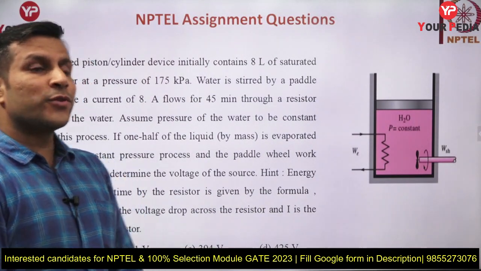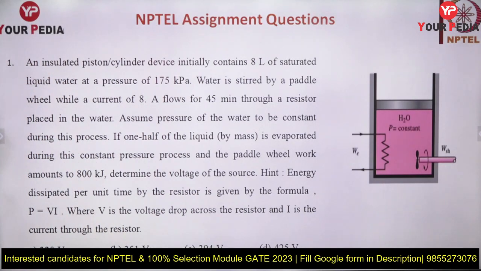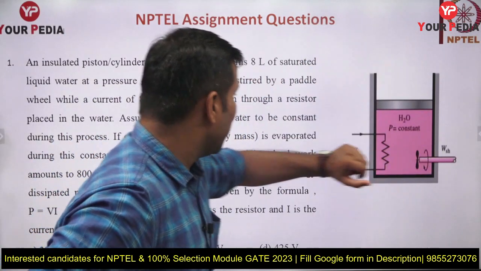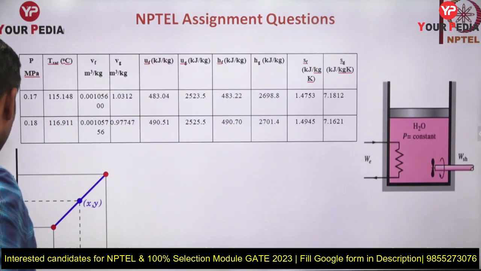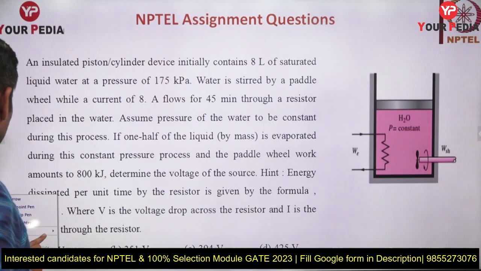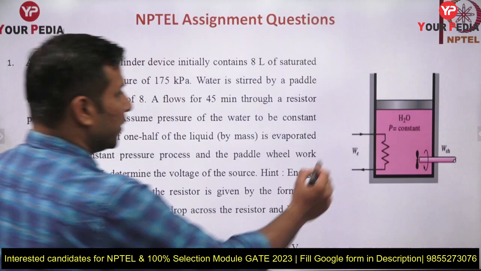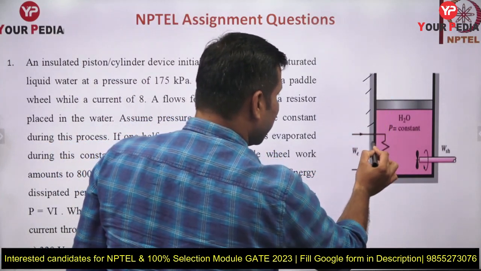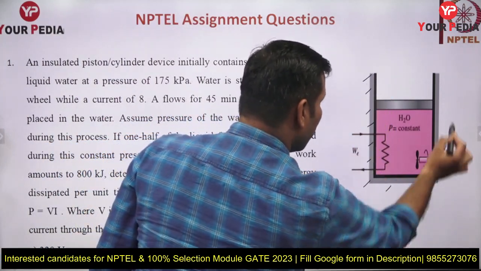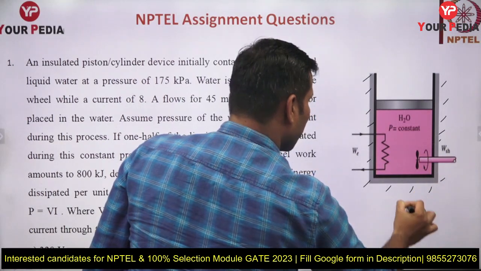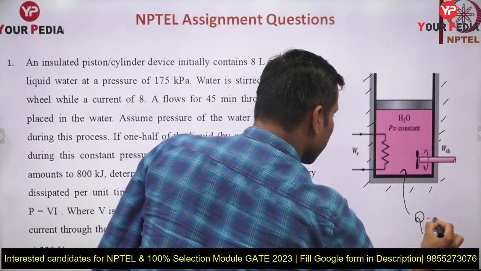आज हम ये क्वेश्चन सॉल्व करने वाले हैं बच्चों. This is from the NPTEL assignment only. So you can go through this particular question. There is an insulated piston cylinder device. So this particular device is insulated, guys. मैं इसको बता देता हूं आपको. So this device is a kind of insulated device. पूरा का पूरा ये insulated है. There is no heat transfer from the outside. So here heat transfer is what? There is no heat transfer.